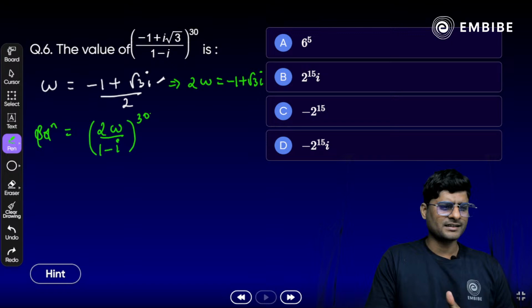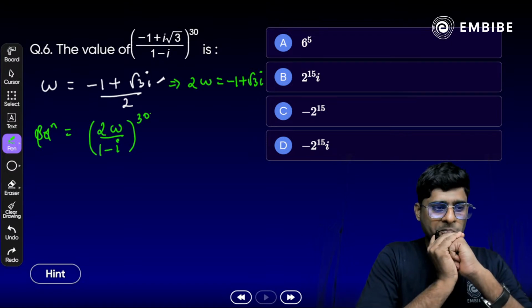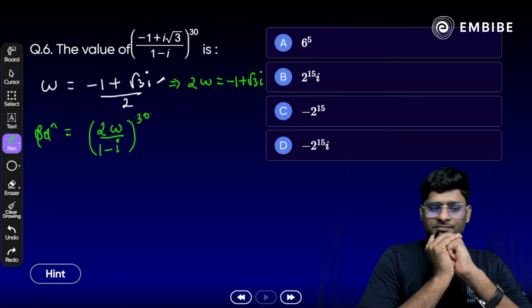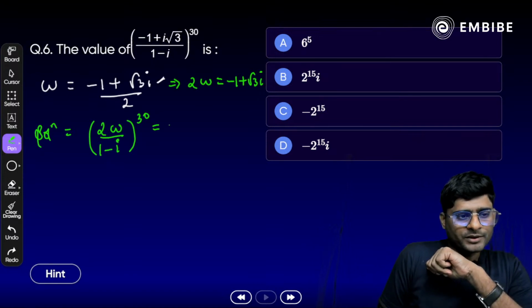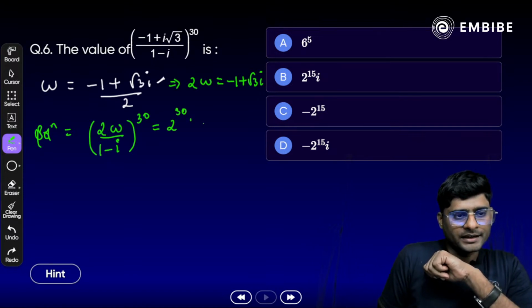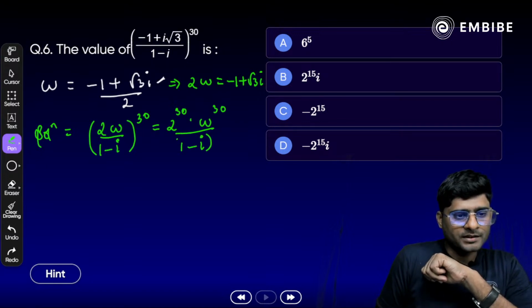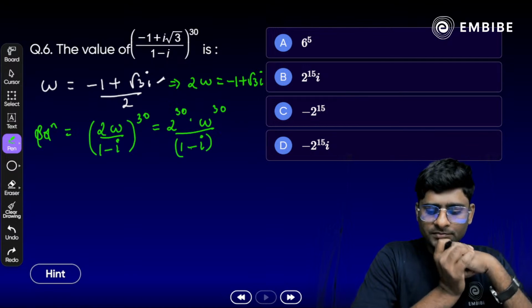You can rationalize as well, it's not that you can't. Now 2 raised to power 30 we take common, or we write it as 2 raised to power 30 into omega raised to power 30, whole divided by 1 minus i. Now 1 minus i. Okay, Shantanu.